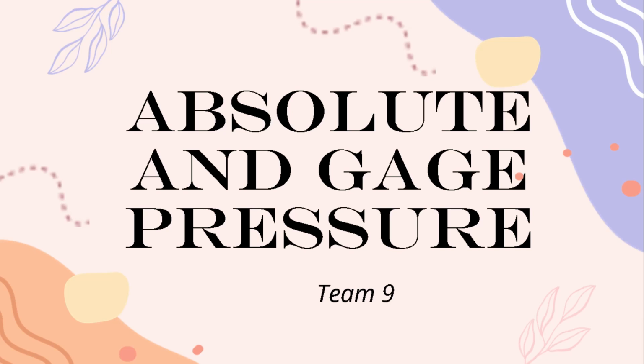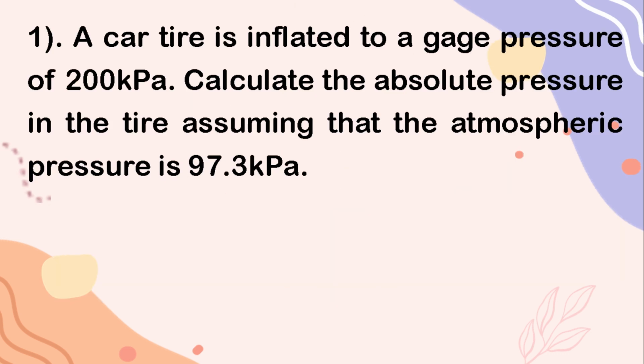Hello everyone! Today, we are going to solve some problems involving absolute and gauge pressure. First, a car tire is inflated to a gauge pressure of 200 kilopascal. Calculate the absolute pressure in the tire assuming that the atmospheric pressure is 97.3 kilopascal.